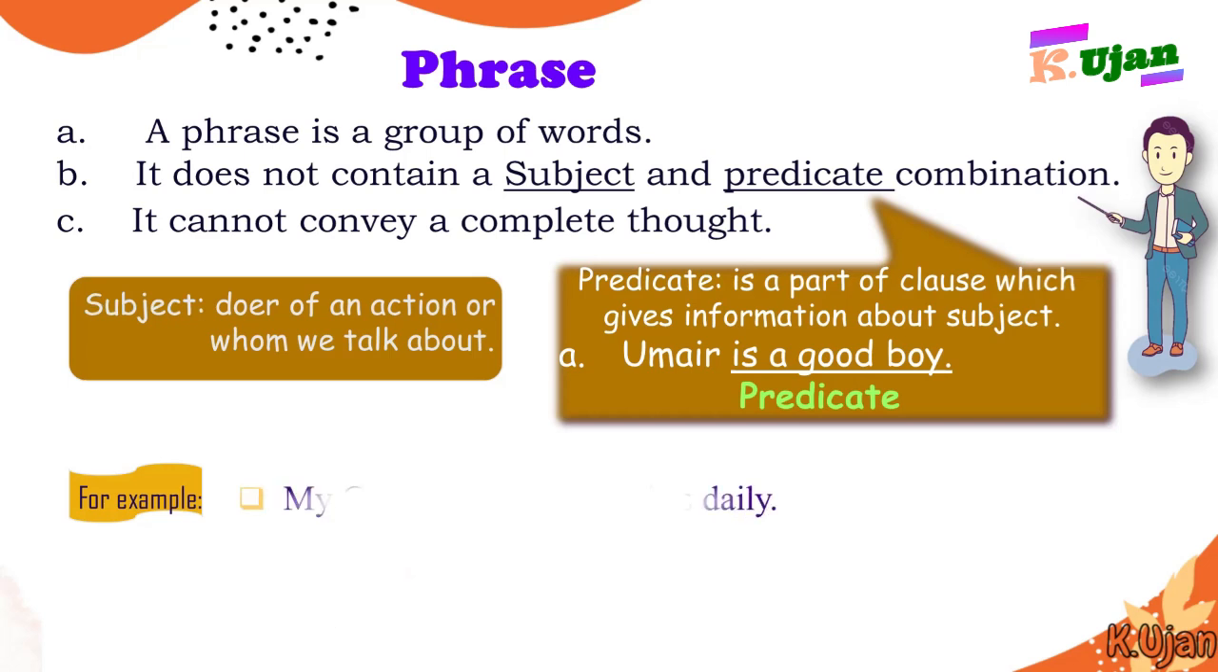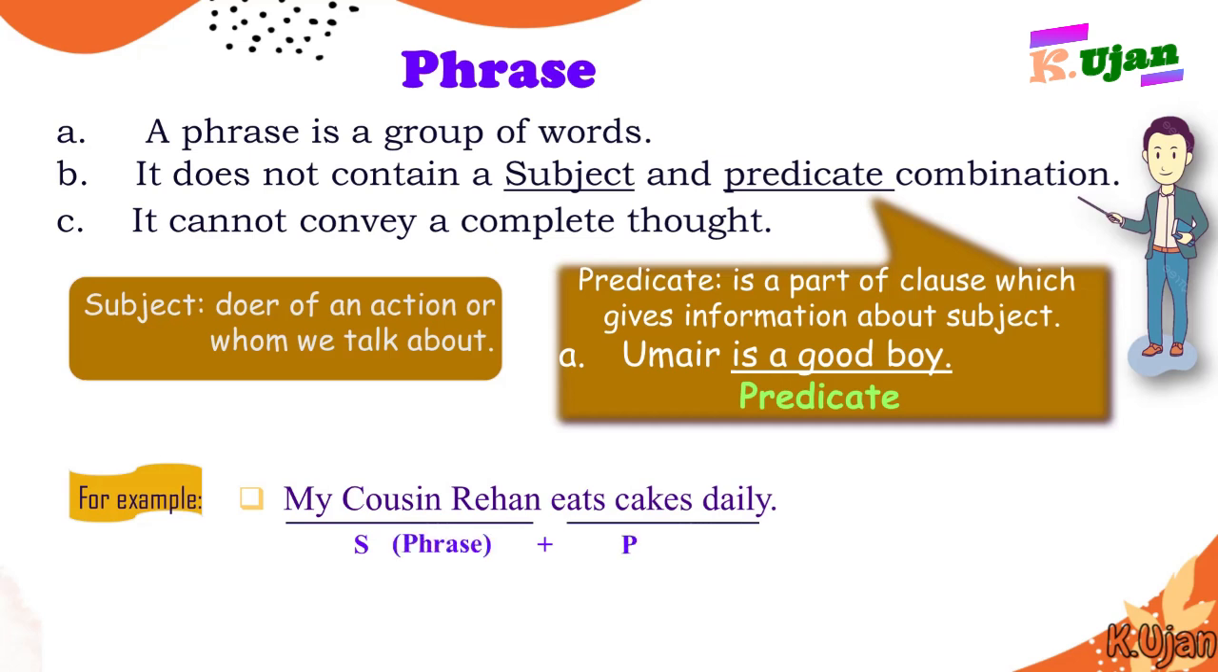Here are more examples, like: my cousin Rihan eats cakes daily. If you would like to find out where the phrase is in this sentence, my cousin Rihan is the subject and eats cakes daily is the predicate. And the phrase is there: my cousin Rihan in the subject. So a phrase could be only in a subject or in a predicate. It does not contain a subject predicate combination, as we have already talked about.